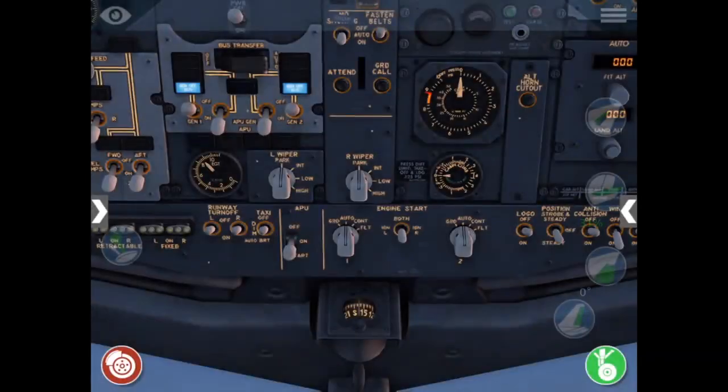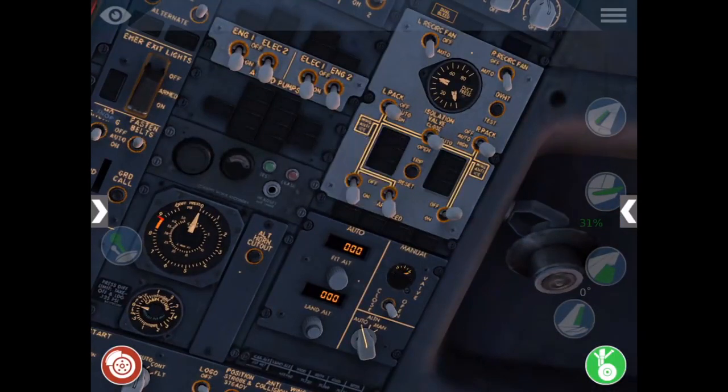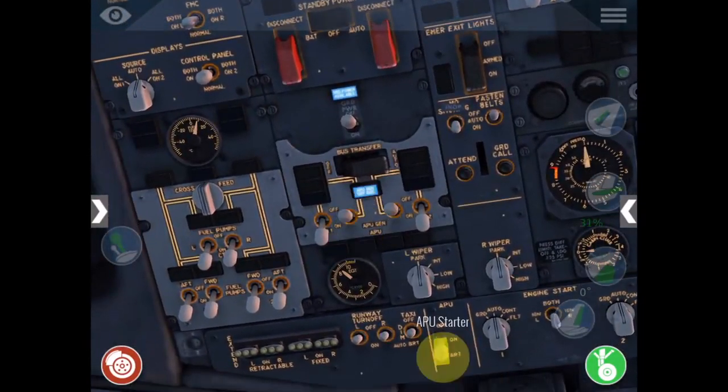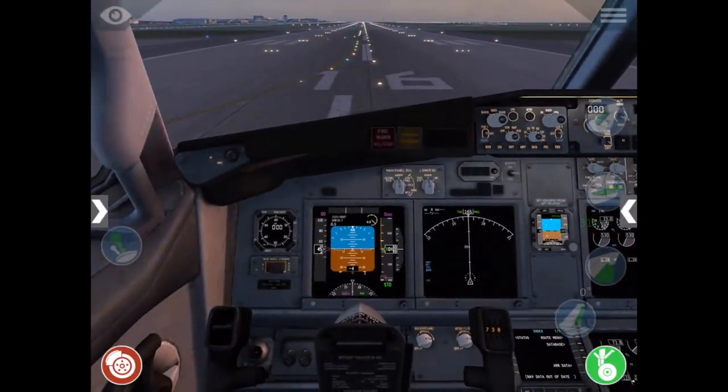Once that's done, we'll turn on generators and engine bleed air. Turn off APU bleed air, the APU generator, and finally the APU. Lastly, we'll turn off the master caution.